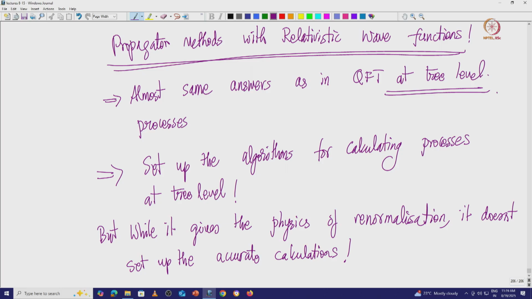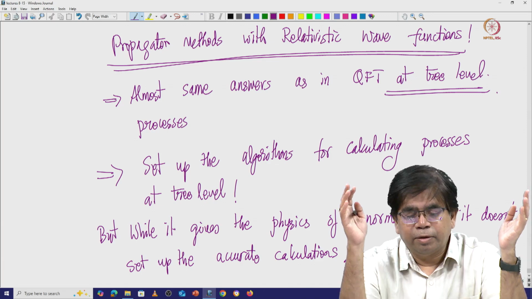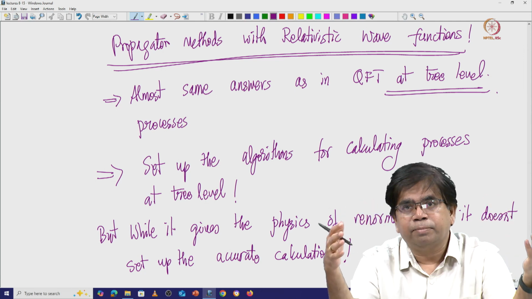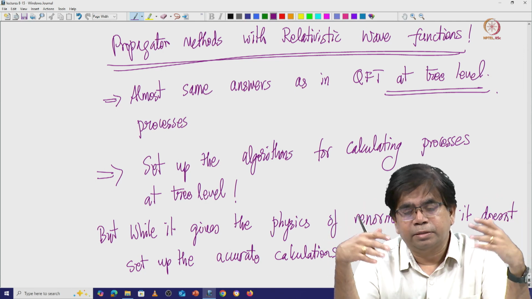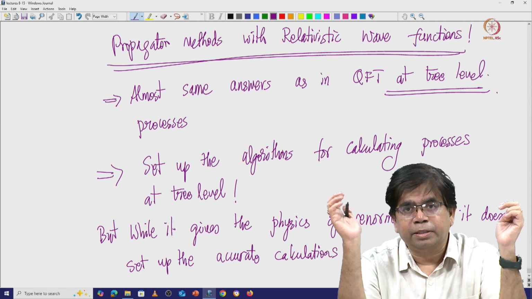But for most practical problems, the simplest processes, without going into higher order corrections, you can calculate simple things. We will introduce the concept of Feynman diagrams and set up everything.